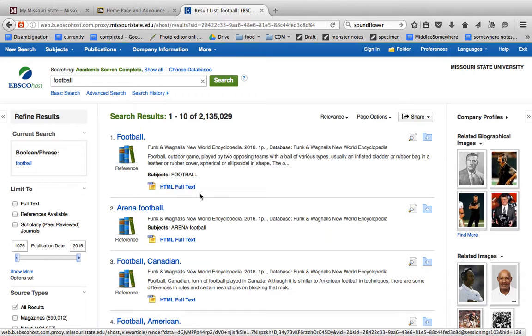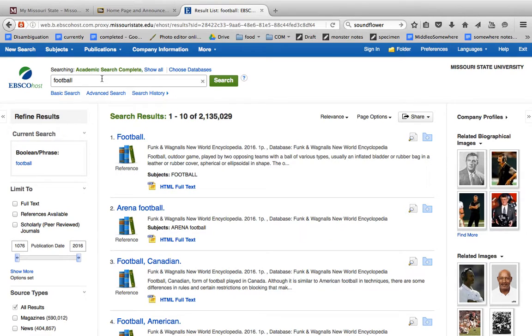And so this is one potential, credible source you could use on the topic of football if you were giving such a speech. Now, you might want to narrow your topic in a little bit more, because if you are giving a sports-related topic, it's probably not going to be general. You're going to do something more specific, maybe football as it relates to concussions in players, or something more specific like that.